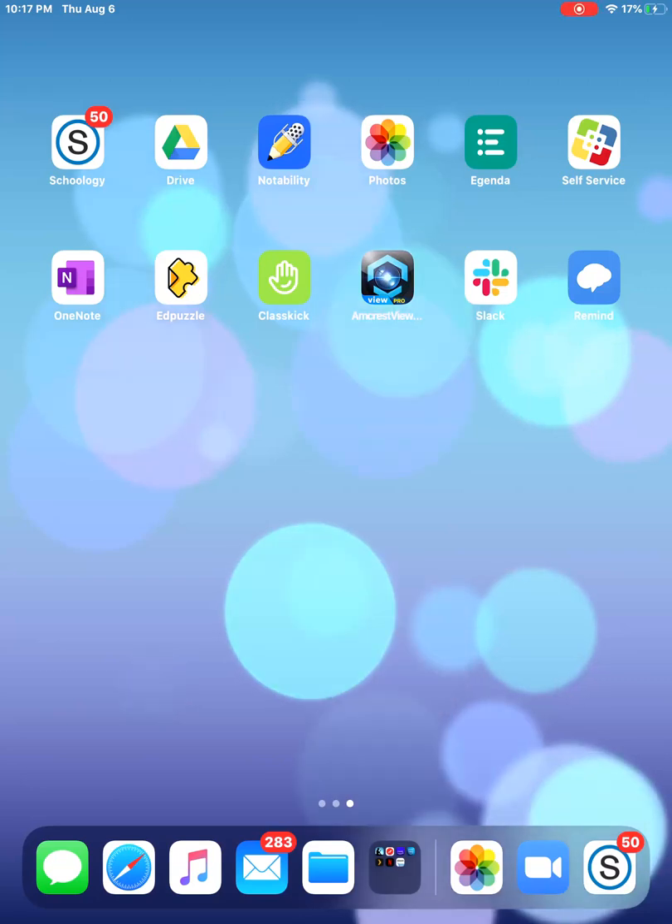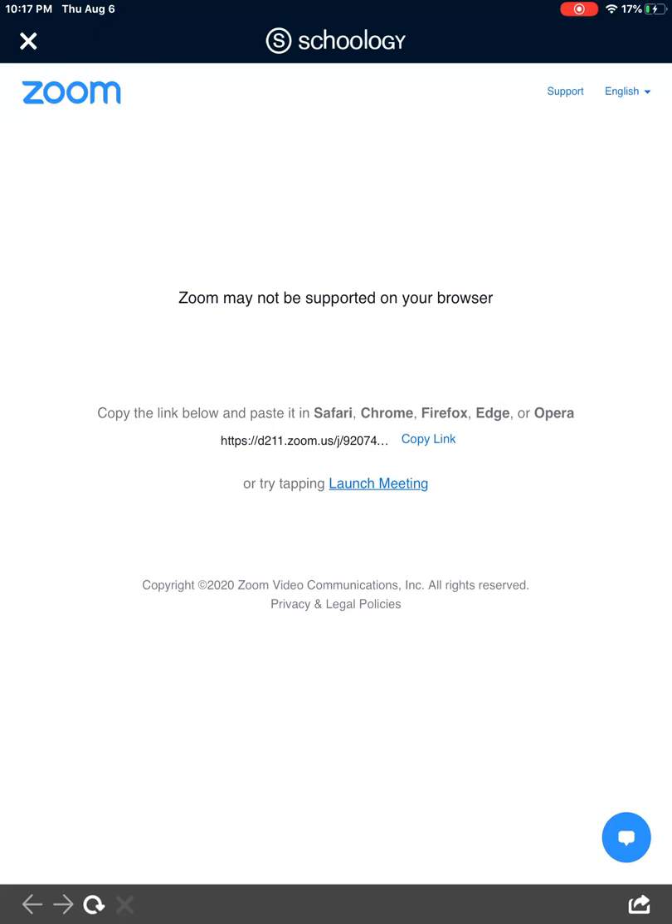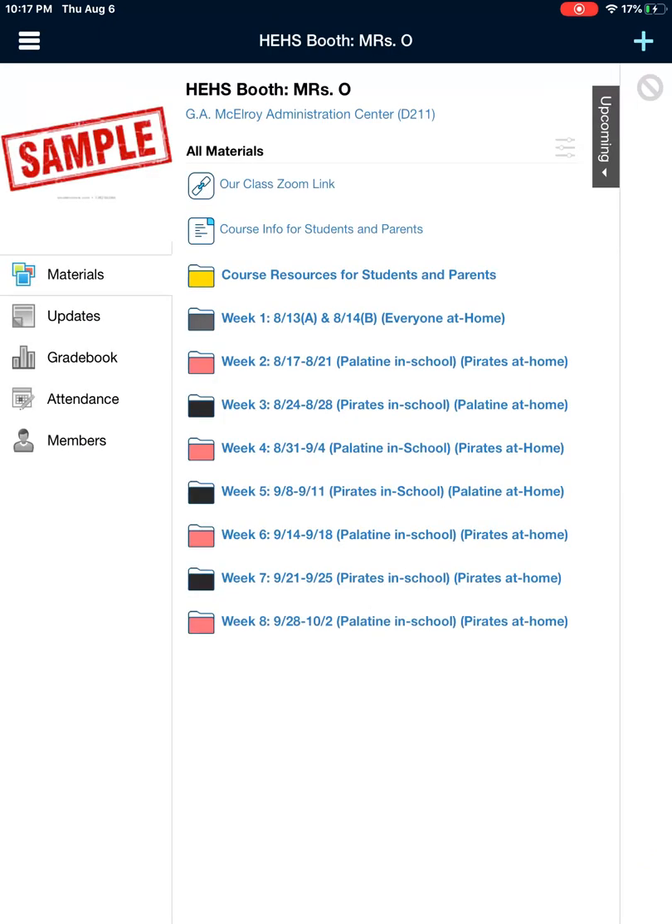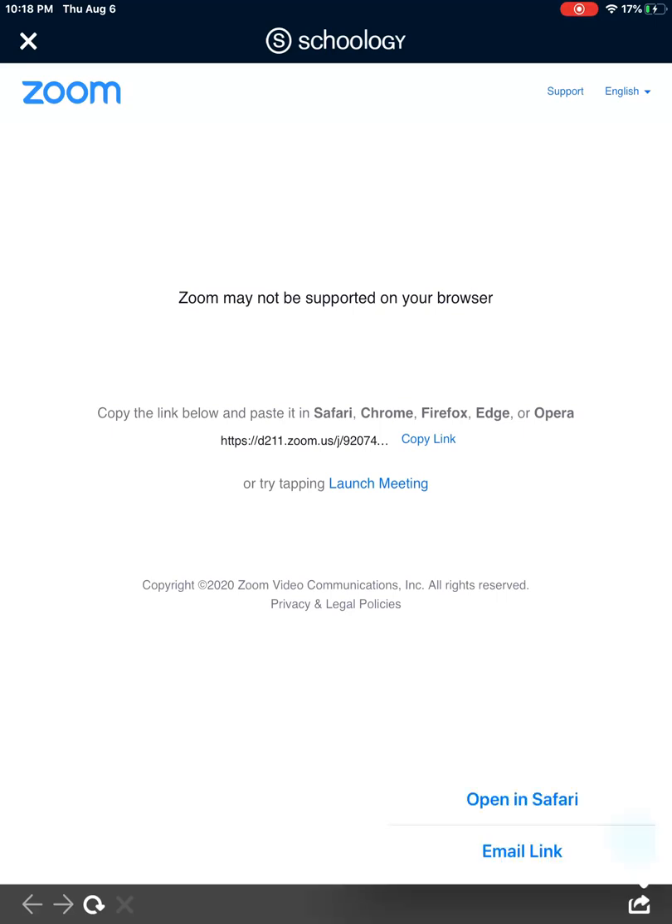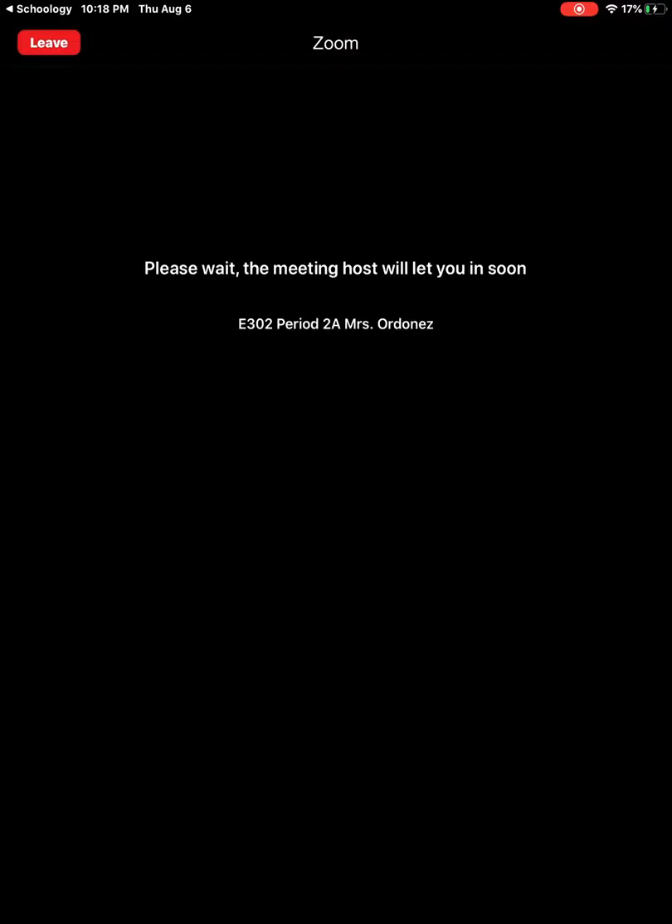To access Zoom, you either can go to the email that your teacher sent you, to Infinite Campus, or to your Schoology page and course, and in materials you should find a link to your class Zoom. If you click that, and then you click at the bottom, open in Safari, it will open it for you in your Zoom link. You will be in the waiting room to begin with, and so you will wait until your teacher admits you into class.